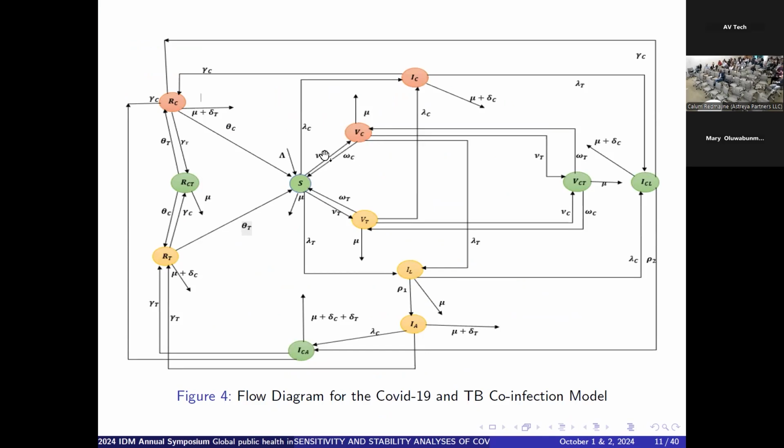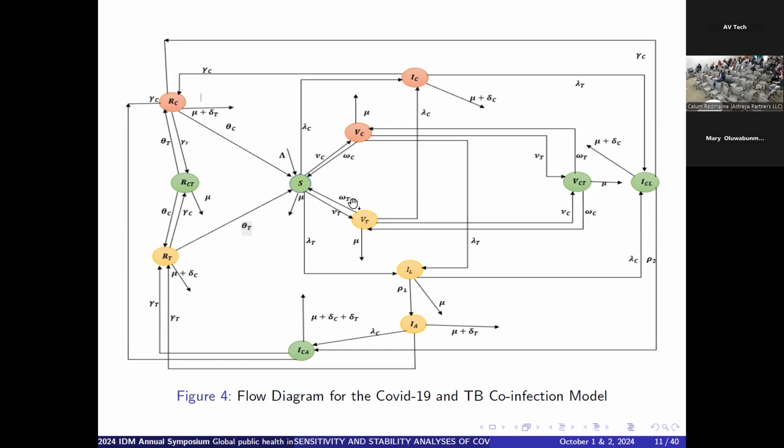Parameter nu C here represents the vaccination rate, moving a particular person from the susceptible class to the COVID-19 vaccinated class, while parameter omega C here represents the loss of immunity from vaccination, because we found that people who have been previously vaccinated could lose their immunity and become susceptible again, thereby being able to contract the infection again. So this omega C represents the immunity wane.